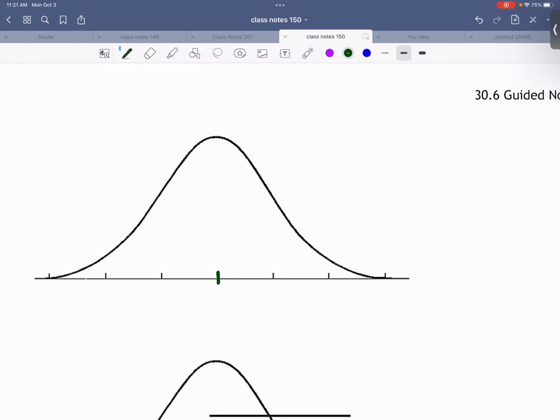So I know that mu, or the mean, is in the center. Everyone agree with that? Now, since I'm trying to be very abstract, and I don't have a question telling me what the mean and the standard deviation are, I'm going to just use my symbols to draw other values on the x-axis.